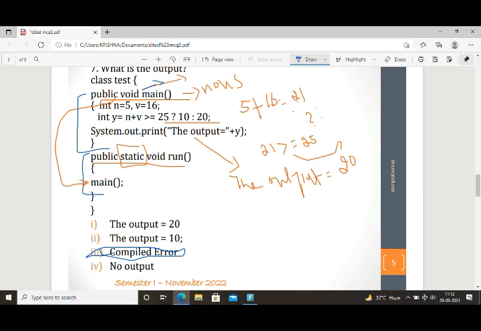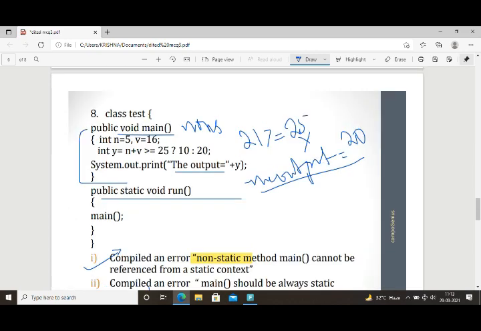So the compiled error is the right answer because this is a non-static method. A non-static method cannot be accessed directly from the static method. For that we need to use the object reference. We have to create the object. Only through the object reference can we access a non-static method from a static one. So it will show a compiled error. Don't blindly choose the output equal to 20 as per this code snippet. This method is called inside this static method, and while it is being called inside the static method, it will show a compiled error.